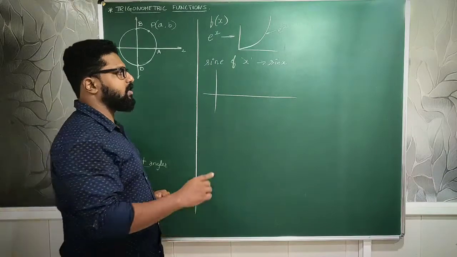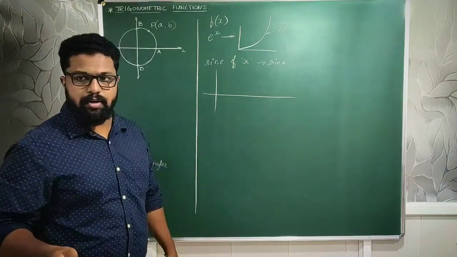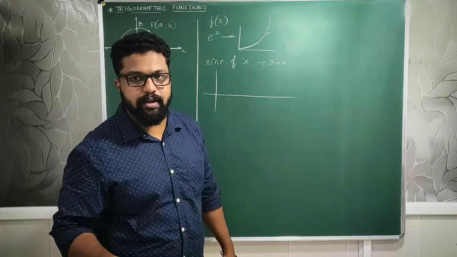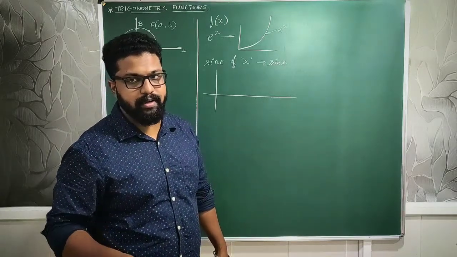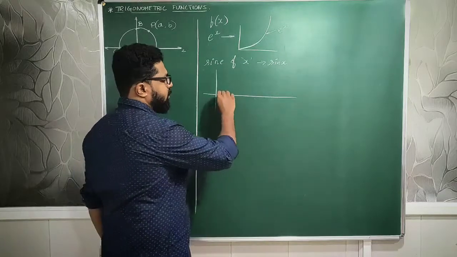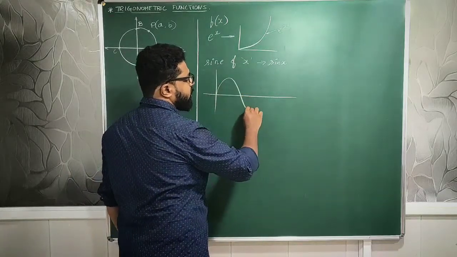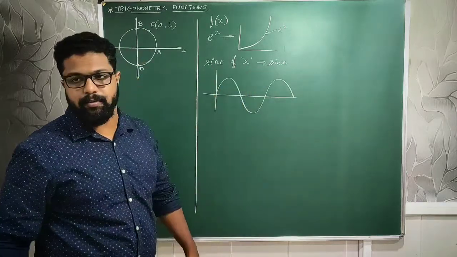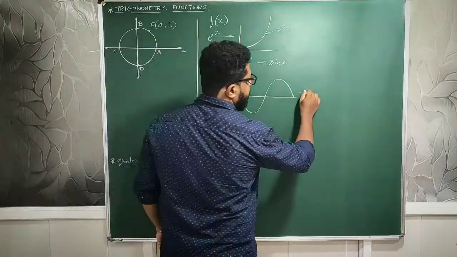You might have heard about the sine wave. Not heard it? Okay, fine, no problem. You might have heard about alternating current in the previous year. This alternating current moves in the pattern of a sine wave. This is called a sine wave.